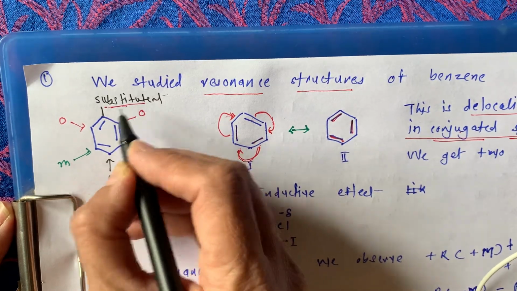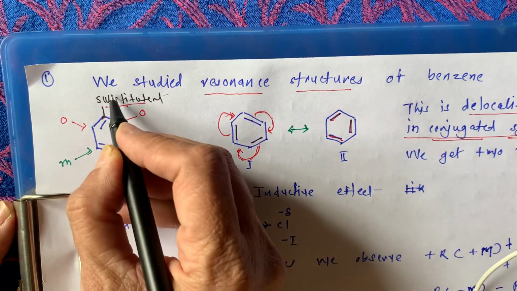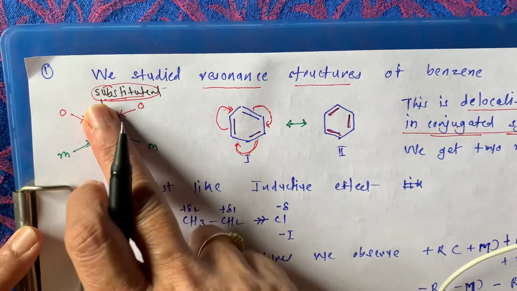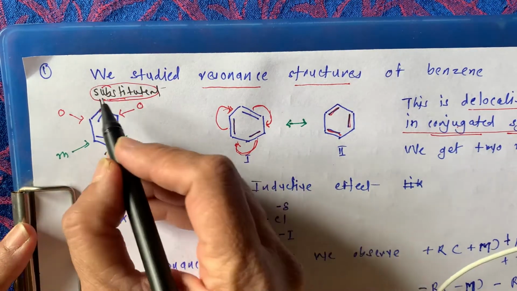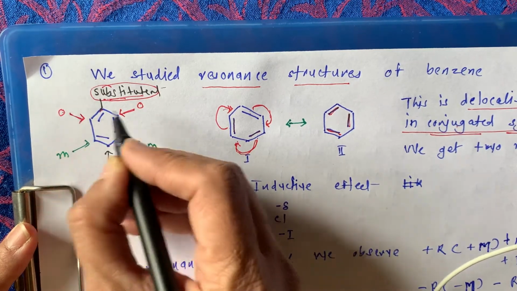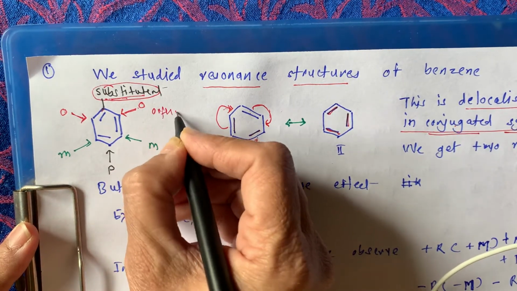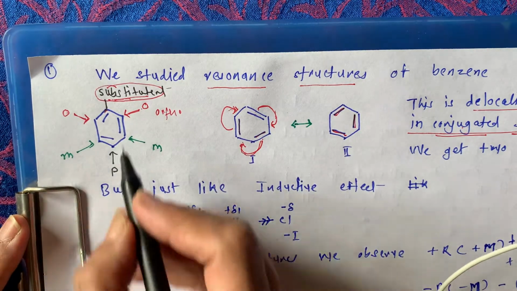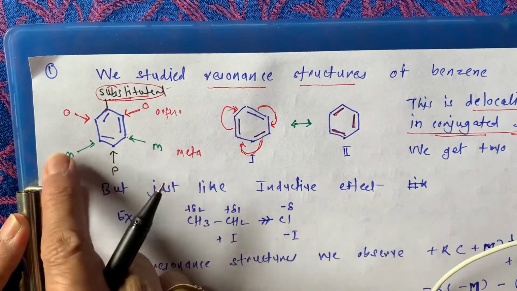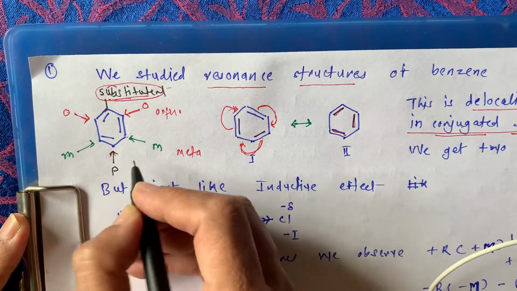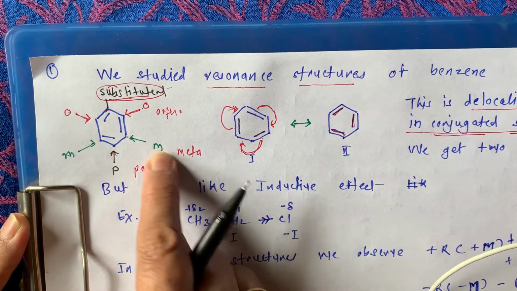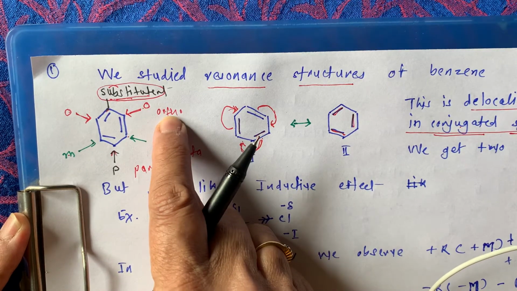One more thing I want to show you. Suppose at this carbon there is a substituent, such as OH, NH2, NO2 or X. Then with respect to this substituent, these two positions are called ortho positions, while these two positions are called meta positions, and this position is called the para position. P stands for para, M stands for meta, O stands for ortho.